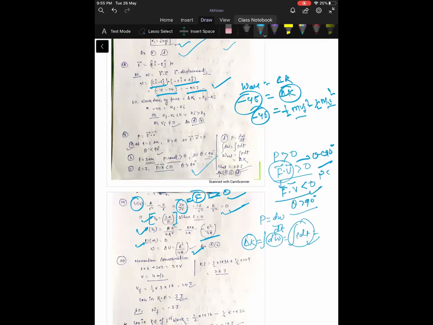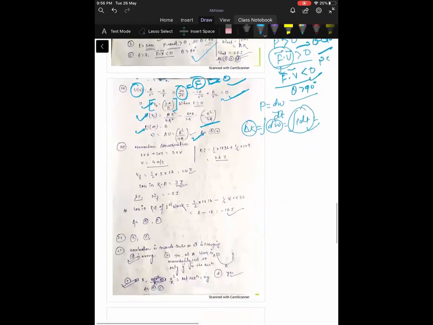Now question number 20. Question number 20 is easy. In the figure shown, the upper block is given a velocity of 6 meter per second and the lower block 3 meter per second, until the relative motion between them stops. If both are in relative motion and friction is acting between the two blocks, and the lower surface is smooth, then there are no external forces on the 1 kg and 2 kg system, because friction acting on the 1 kg and 2 kg blocks is an internal force. So momentum is conserved. Conserving the momentum, you will get v is equal to 4 meter per second.